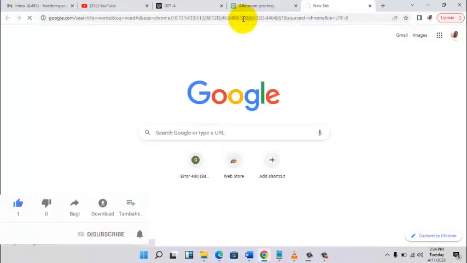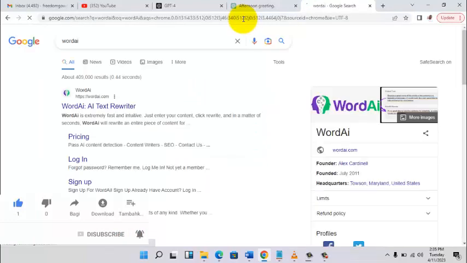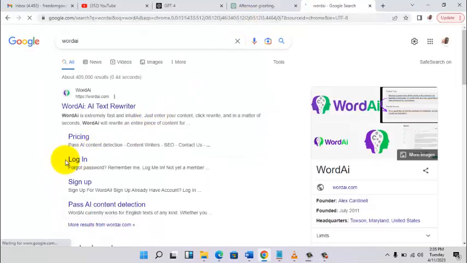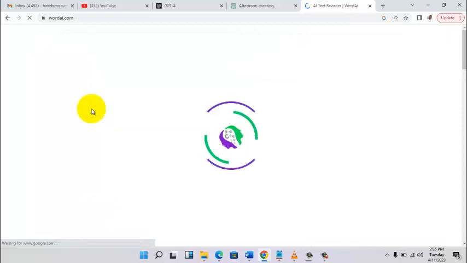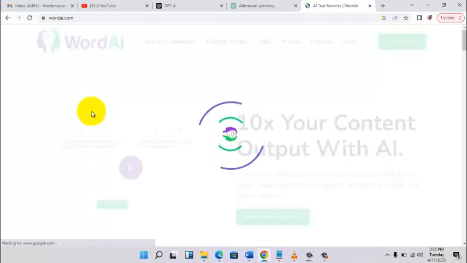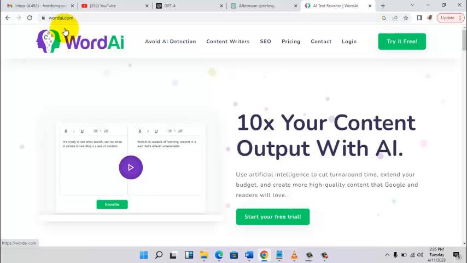Word AI. When you open Word AI, you can see it is a text rewriter. So you would open Word AI. If you don't have an account, you can create an account. There's a free version, and then you can paste what you copied from ChatGPT.